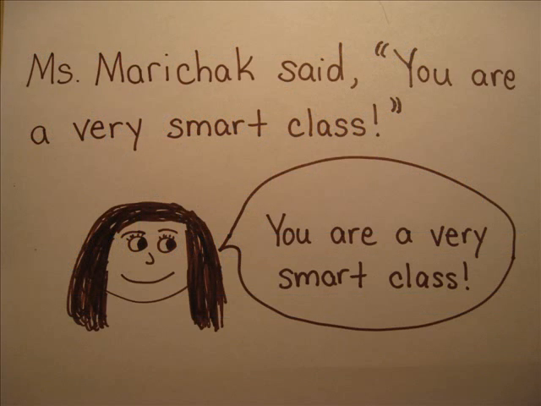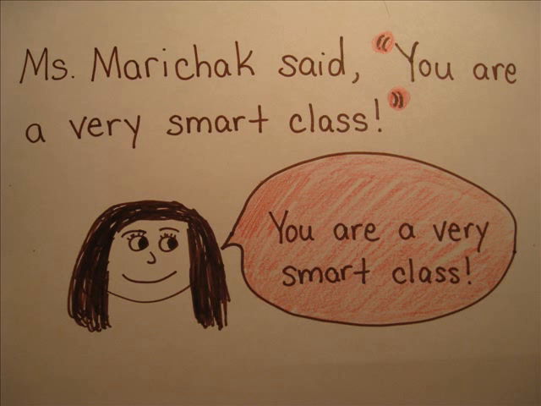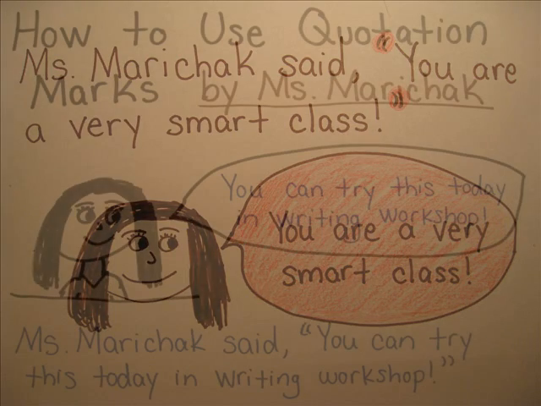So when you're writing, and if you picture your character talking, like here I am, and I'm saying, "You are a very smart class," and you want to write that, you'd write, Ms. Marichak said, "You are a very smart class." And remember, anything that your character would say inside of their speech bubble gets wrapped around with these quotation marks that look like commas floating up in the air, and they start hugging the beginning of the sentence where you begin talking, and they hug the end of the sentence where you end talking.